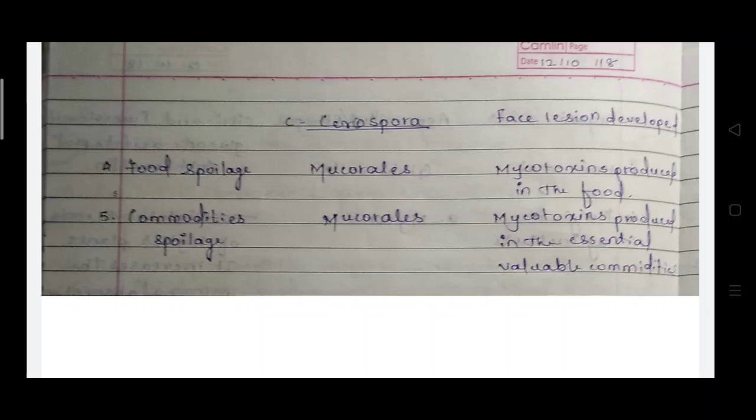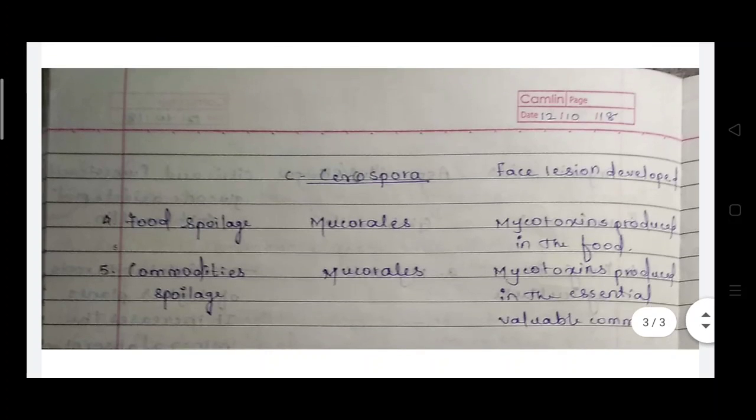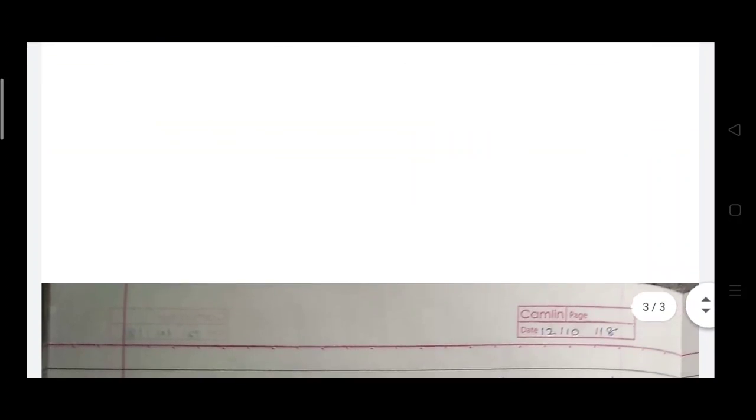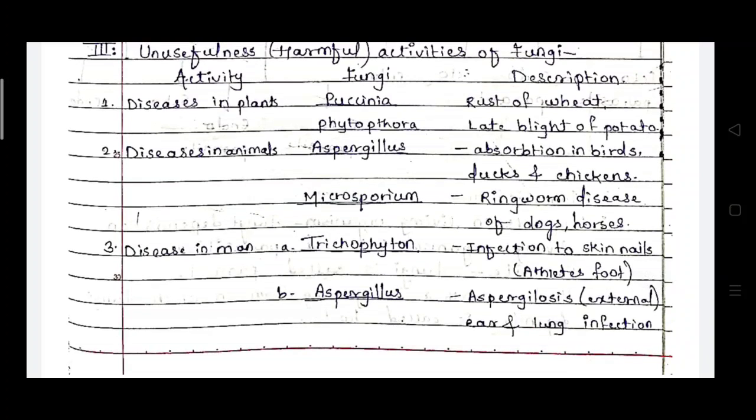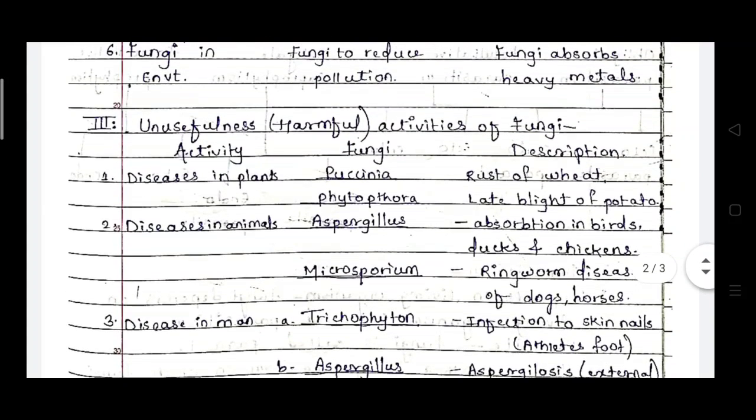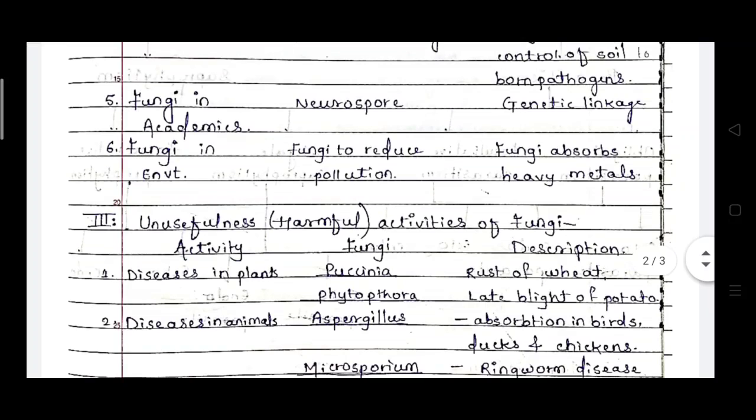So these are some fungi like Mucorales, Cercospora, Aspergillus, Trichophyton, Microsporium, Phytophthora, and Puccinia. They cause diseases in plants, animals, and humans, and also cause food spoilage and commodities spoilage.